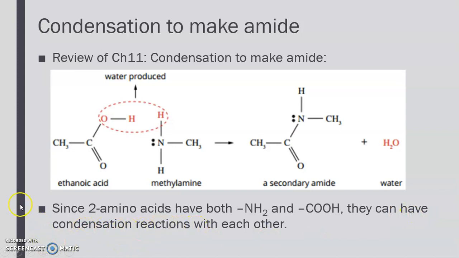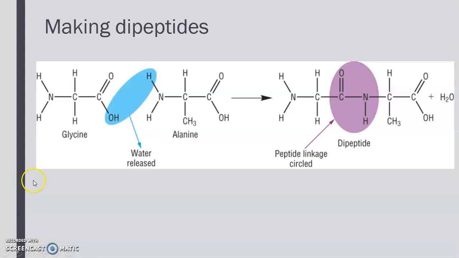reactions with each other. So, for example, two amino acids, glycine and alanine, both are in our data book. The carboxyl group from glycine and the amino group from alanine can come together, lose one molecule of water, and form a C-N bond.